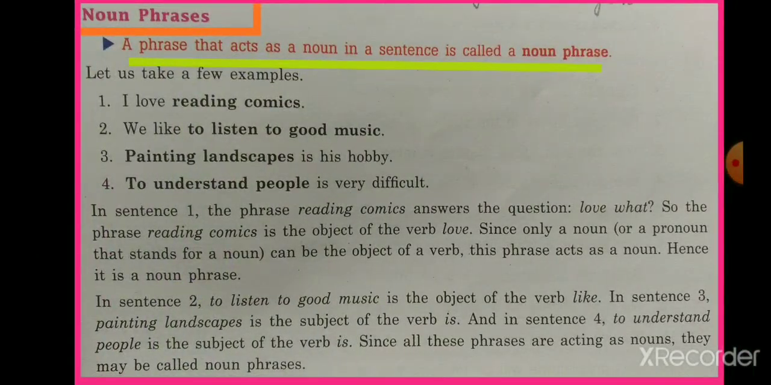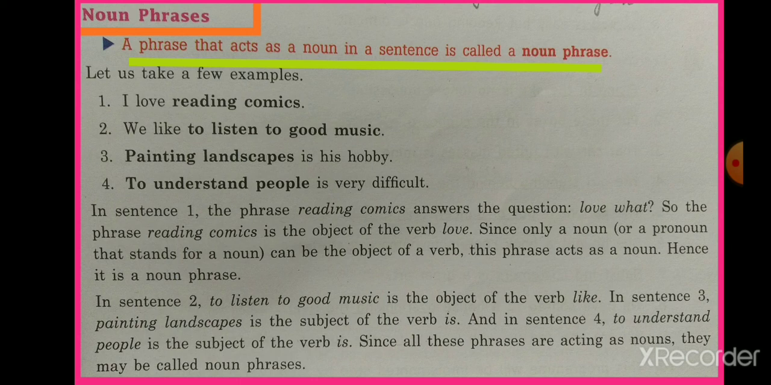Now the last kind of phrase is the noun phrase. A phrase that acts as a noun in a sentence is called a noun phrase. For that you will have to remember what a noun is. Then only you can find out the noun phrase, or you can put a noun phrase in a sentence. A noun is what gives us the answer of what. Like in a sentence, if the word is giving us the answer of what, that is a noun.